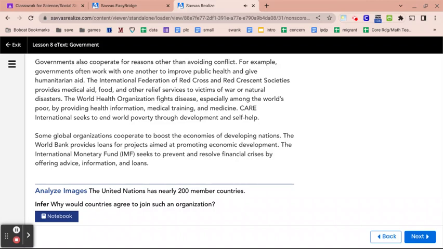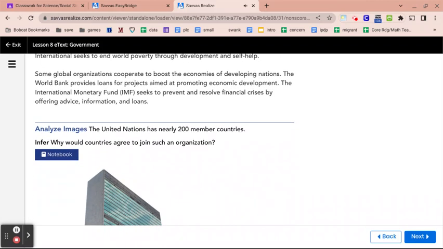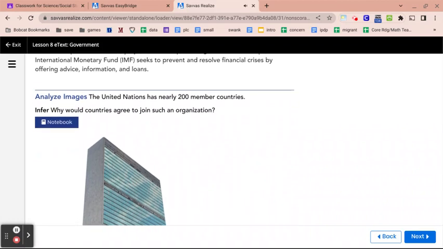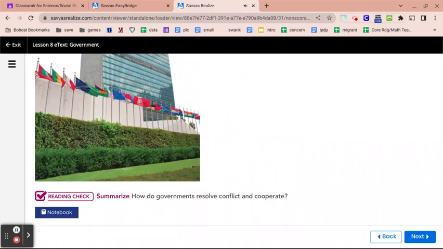Some global organizations cooperate to boost the economies of developing nations. The World Bank provides loans for projects aimed at promoting economic development. The International Monetary Fund, IMF, seeks to prevent and resolve financial crises by offering advice, information, and loans. Reading check. Summarize.